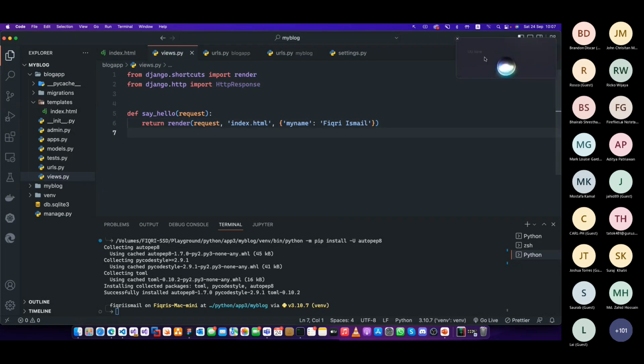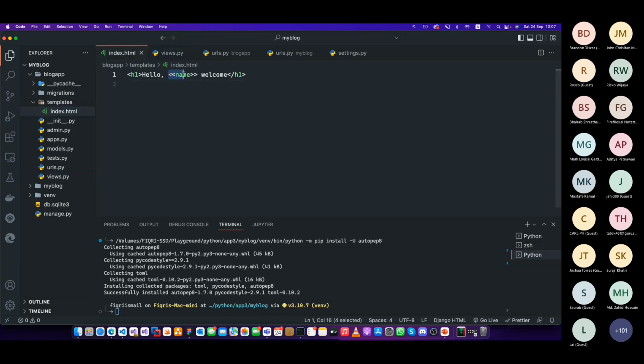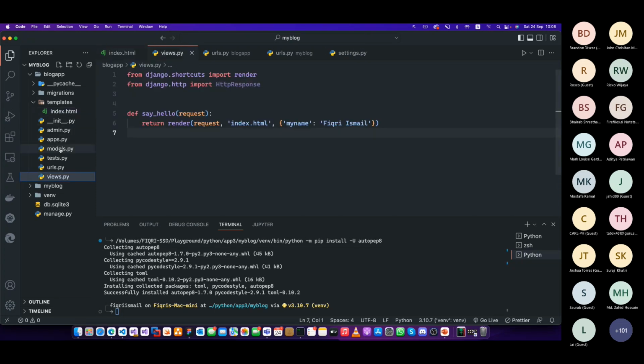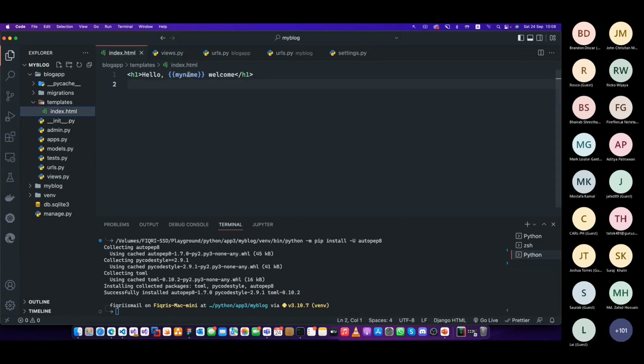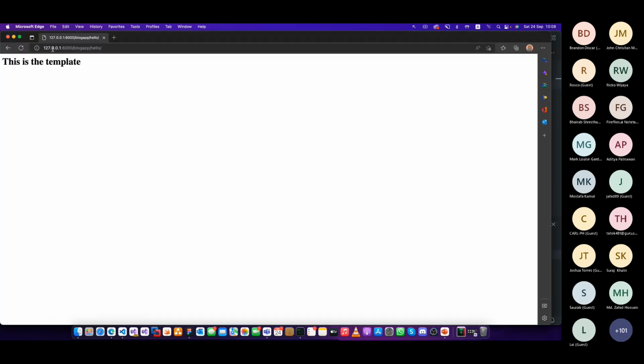This is where you start. You have the request, the template name, and the object you're going to send, right? So let's go back to our index.html. We're going to replace this one. In Django templates, you have to use two curly brackets to get these things. Now you can just put your variable here, my name, in the middle. Come to the template, put my name, save it, and let's try that. When you refresh, you will see hello. Now we have a mechanism to pass data from our controller.